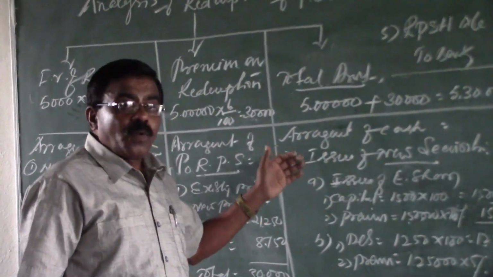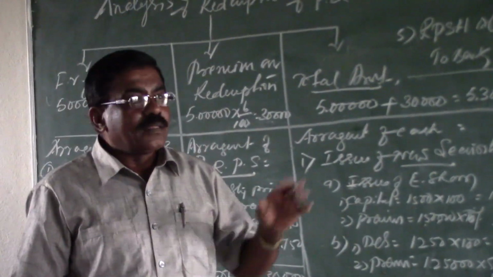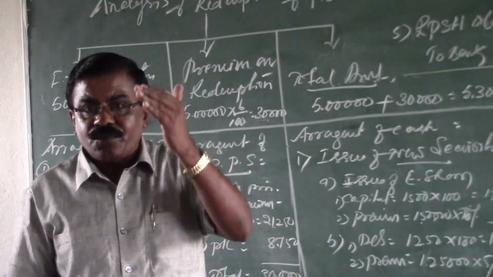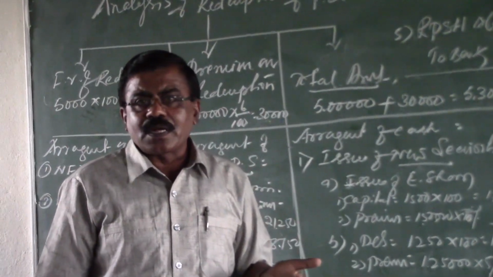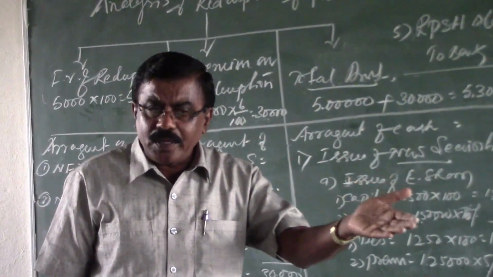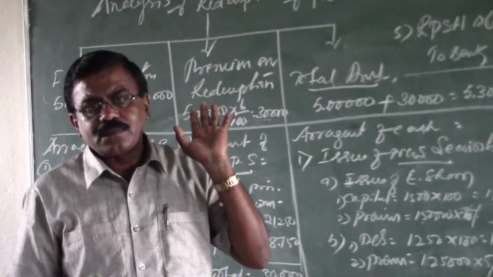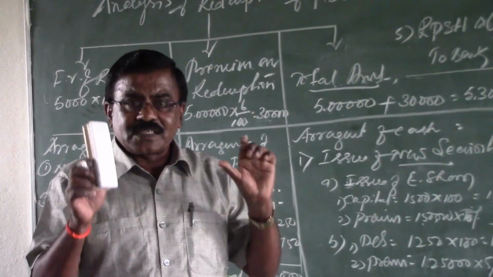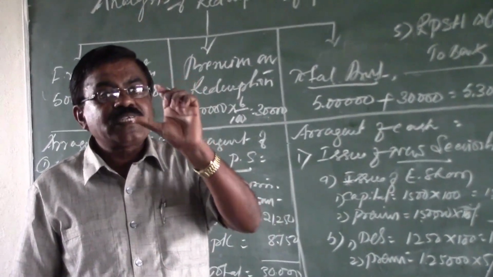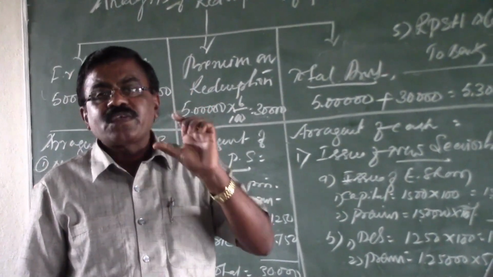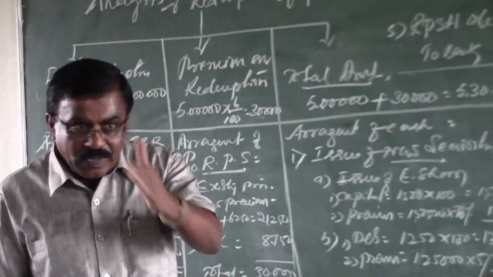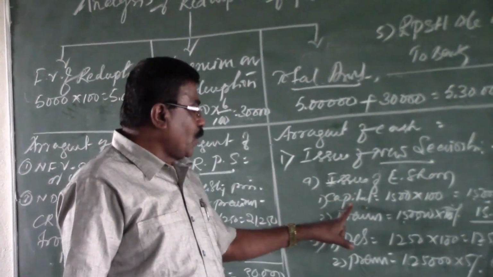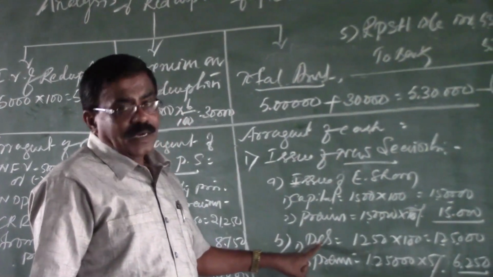And then if that amount is not sufficient, then the companies go for the issue of new securities. Even after the issue of new securities, if the amount is insufficient, the next choices available to the company is either to go for BOD or go for the sale of assets. So in the given problem, such a kind of information is not given, and directly they have stated that there is a sufficient amount of profit, meaning there is a sufficient amount of cash in the company. However, the management decided to issue two kinds of securities here, that is equity shares and debentures.